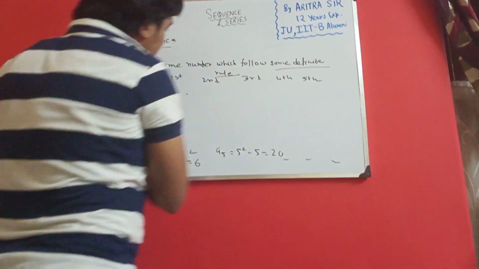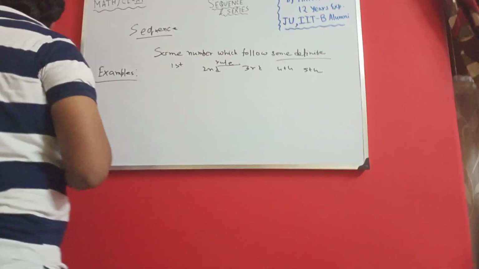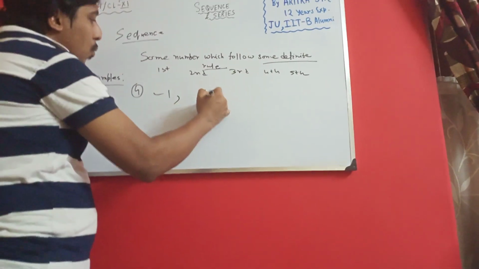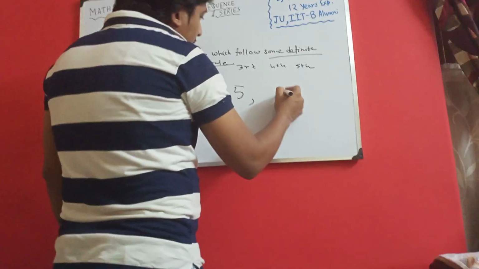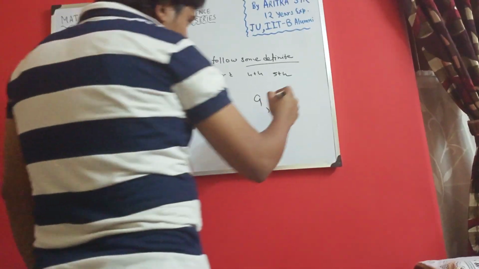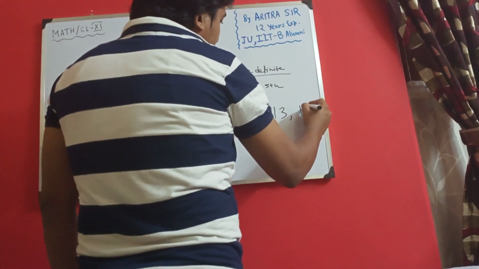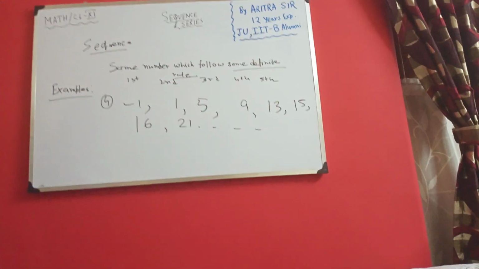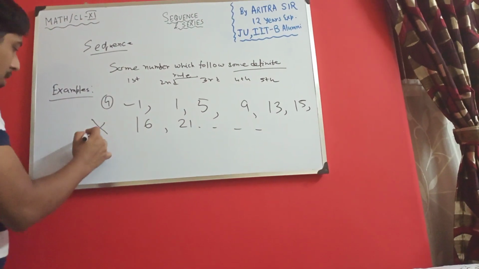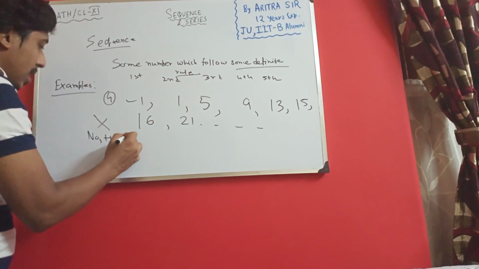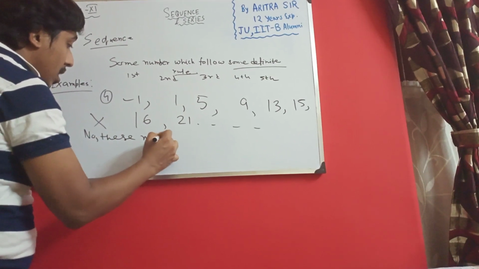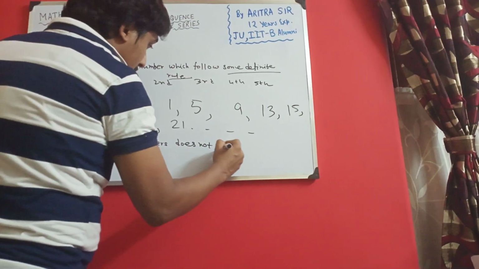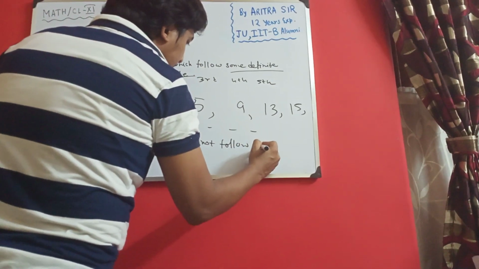Say give you another example. Say fourth example. Say like that: minus 1, 1, 5, 9, 13, 15, 16, 21. Is it a sequence? No. These numbers do not follow any definite rule.